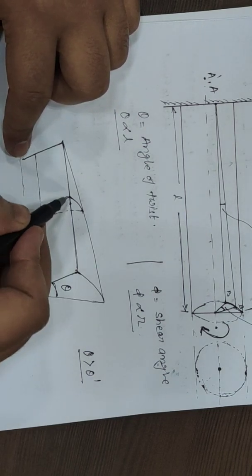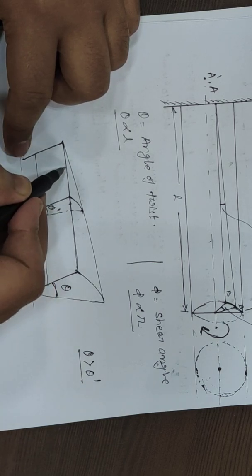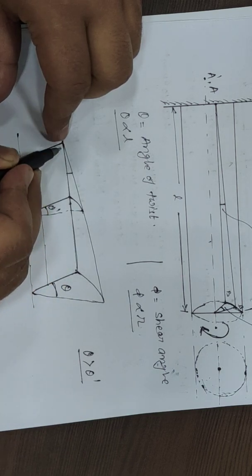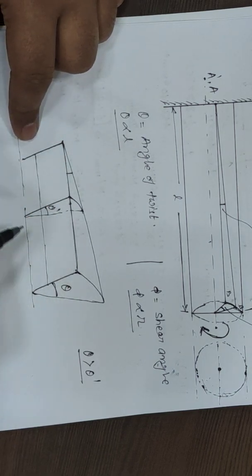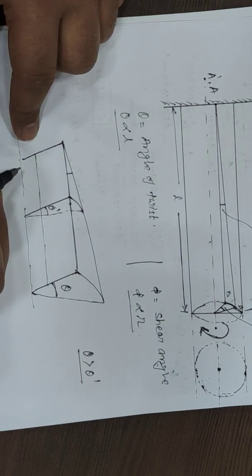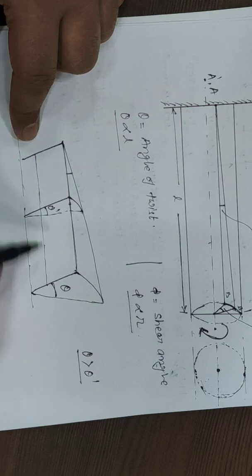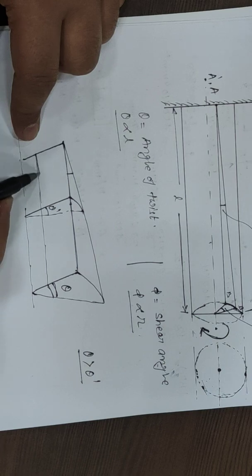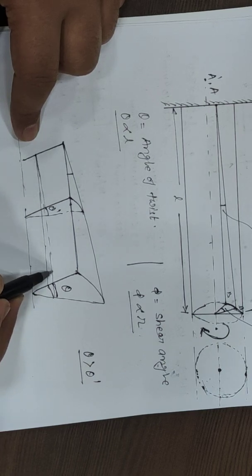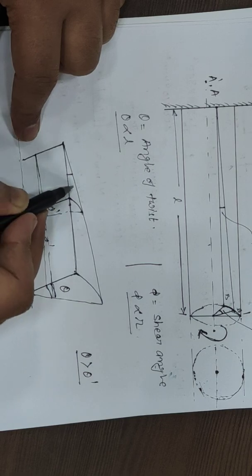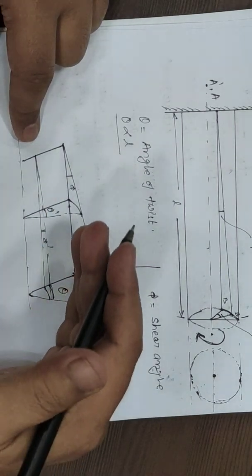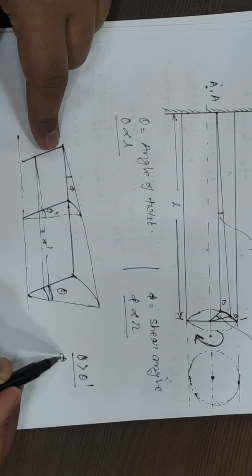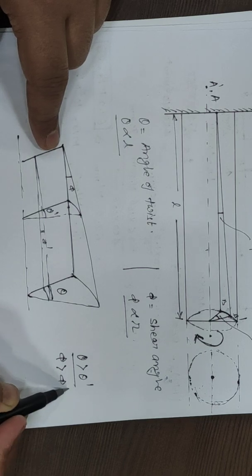Now what about the shear angle? The shear angle is constant for this particular length, and the shear angle is varying in the radial direction. Connecting to this point, this is phi dash and this is phi. If we are going towards the center, this phi is decreasing. So we can say that phi is greater than phi dash.